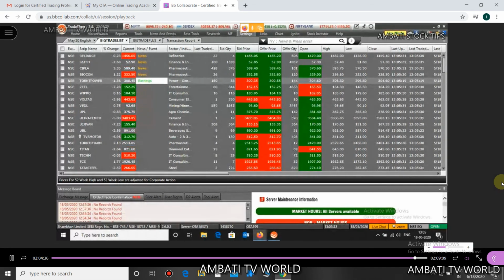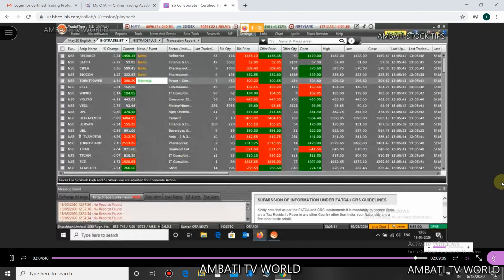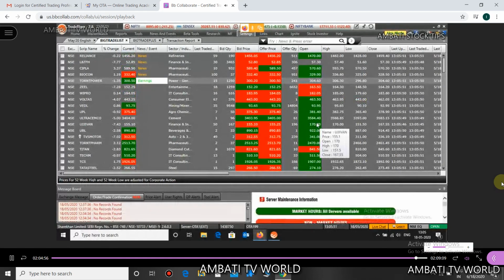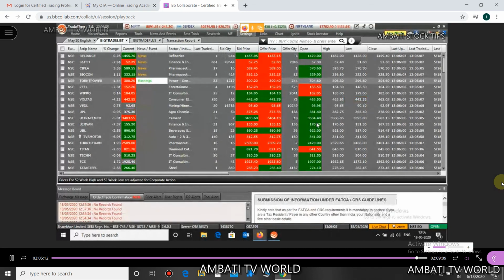What is the difference between Trade Tiger and the regular Sharekhan website? Mukesh ji, I have answered this question. I don't know how you missed that. When you use the normal website, you will not have the Ignite tab. The Ignite tab is available only on the Trade Tiger version, on the Trade Tiger app that you have on your desktop or laptop. What is your second question, Mukesh ji? I hope question number one is clear to you.